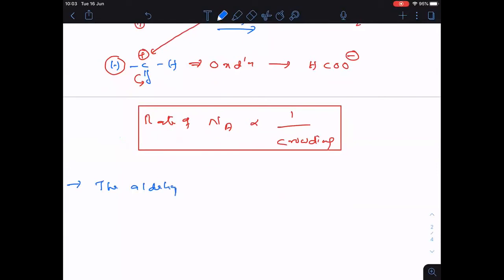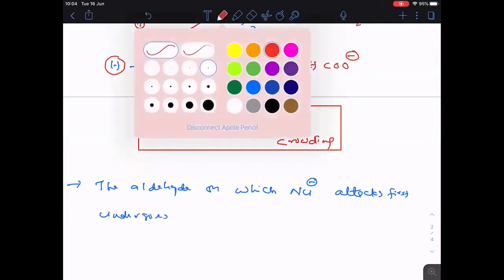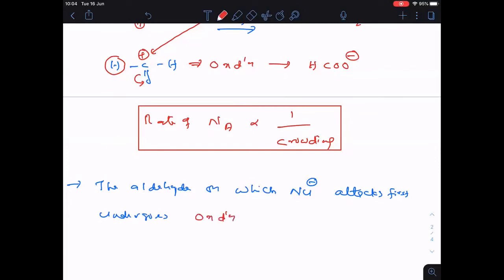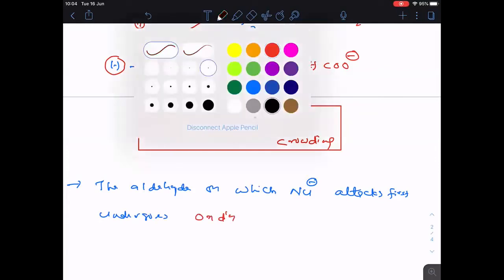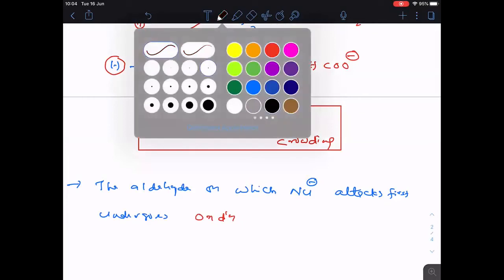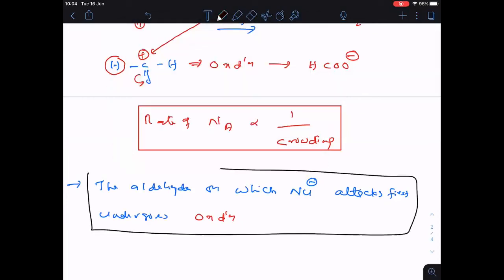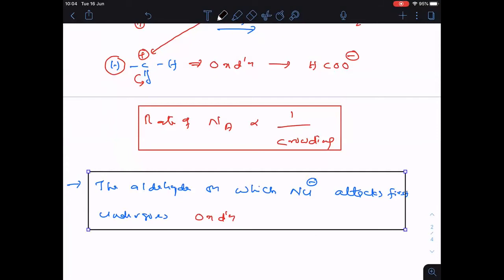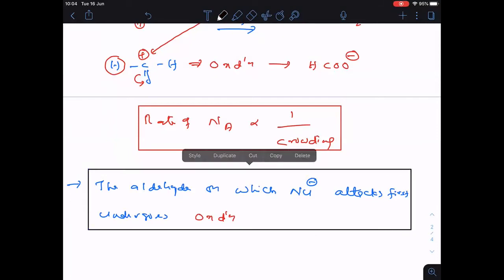The aldehyde on which the nucleophile attacks first undergoes oxidation. This is the most important statement. Remember, everyone. Clear? The aldehyde on which nucleophile attacks first undergoes oxidation.